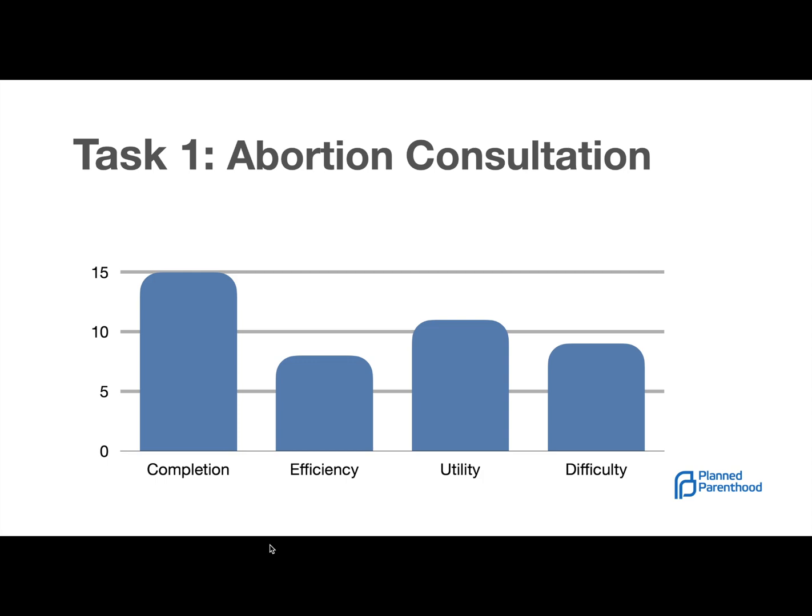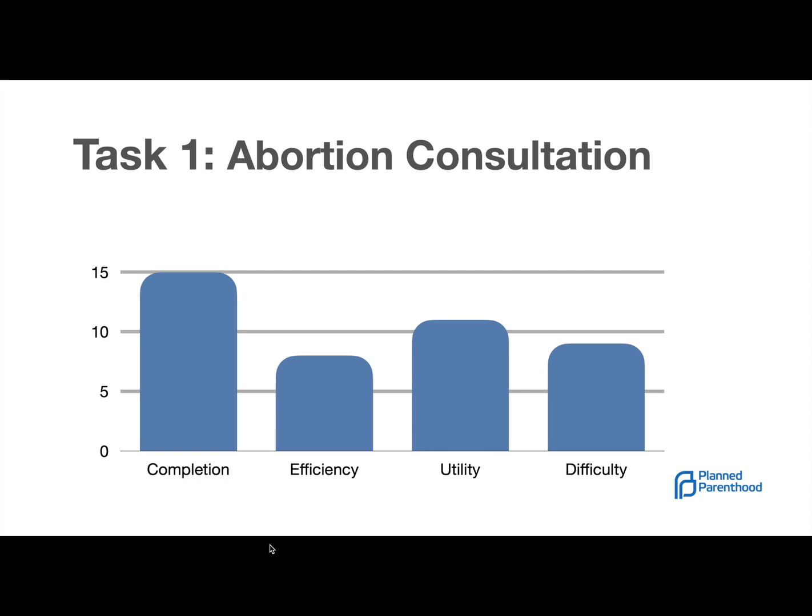The first task was, again, the abortion consultation. With every single task, some of the metrics that we measured, or some of the user goals, were completion, efficiency, utility, and difficulty. The first one was completion. Everyone was able to complete every single one of the tasks. For this particular task, the efficiency was a little bit over the 5.